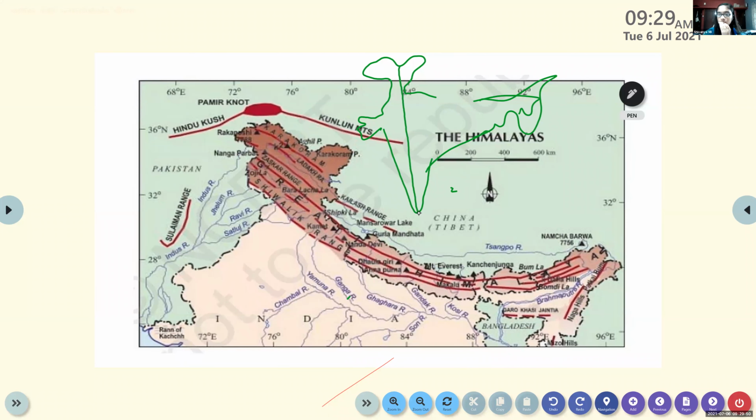How many kilometers? 3,214 kilometers. Then what about from west to east? That is 2,933 kilometers. Okay.